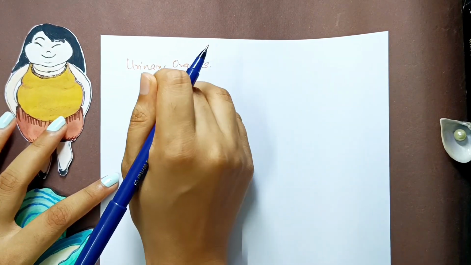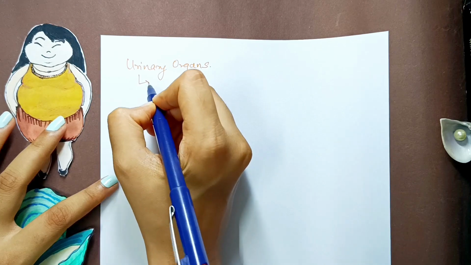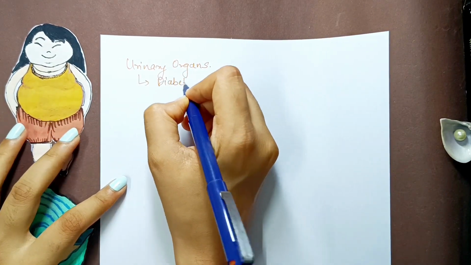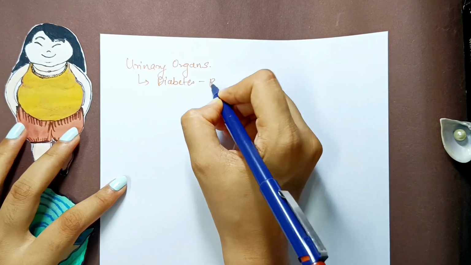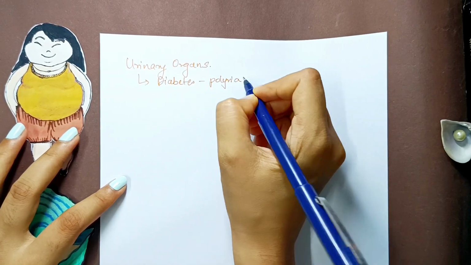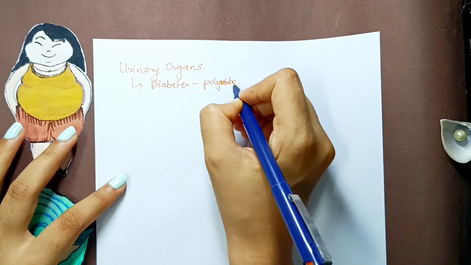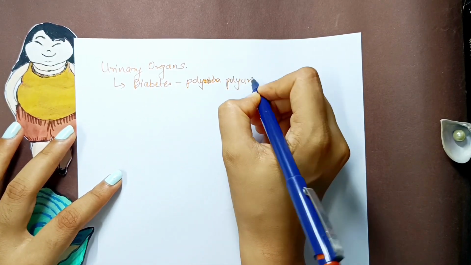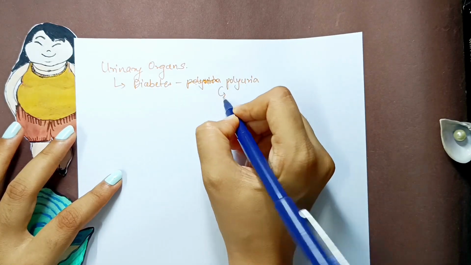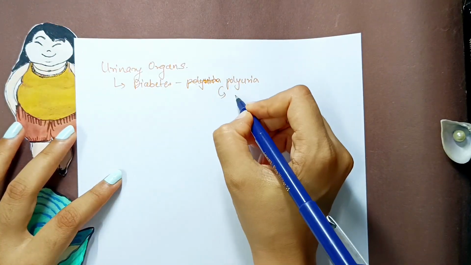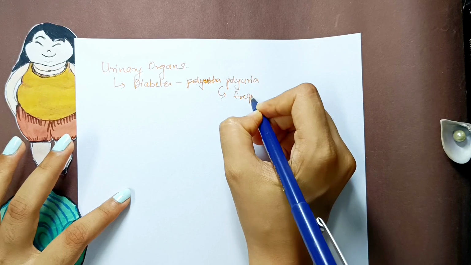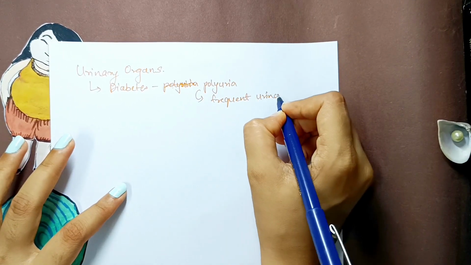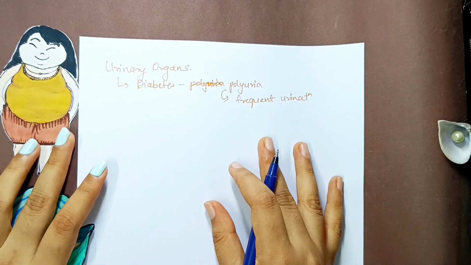In the urinary organs, we talked about the application of this remedy in diabetes, right? Diabetes is a condition in which there is polyuria. We also saw that this is a very important symptom in Calcarea, that there is frequent urination. In 1 hour, they will have to go to urinate many times, right? There is frequent urination in this remedy.